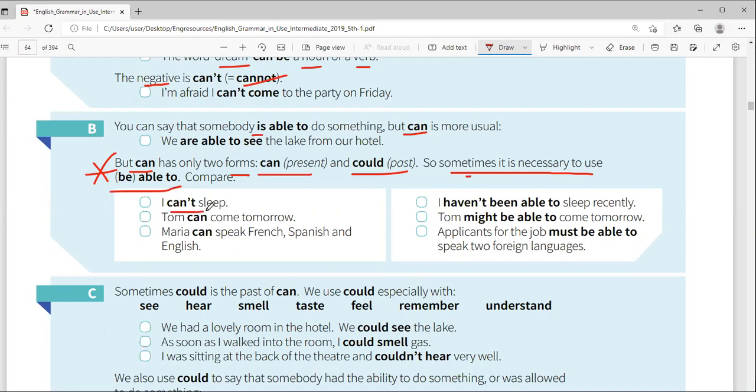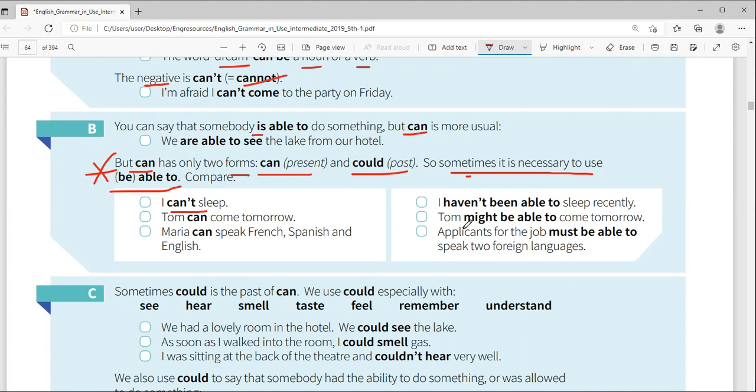So for example, I can't sleep. Tom can come tomorrow. Maria can speak French. But look at this one here: I have not been able to sleep recently. Why? Maybe because you have stress. When you go to the doctor, you say, doctor, I have not been able to eat since Monday. I have not been able to sleep well from last week. You see, from that time up to now. But you cannot say, I can sleep recently. The doctor will run away. When you say, I could sleep recently, that is wrong. Could is only for past.